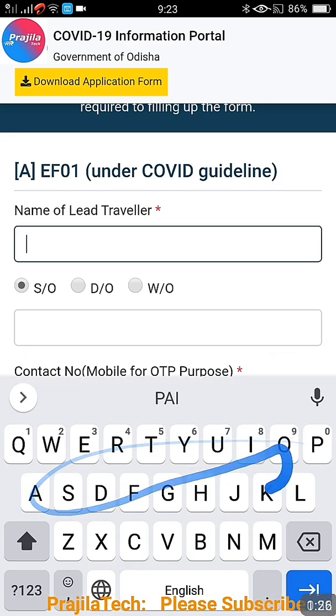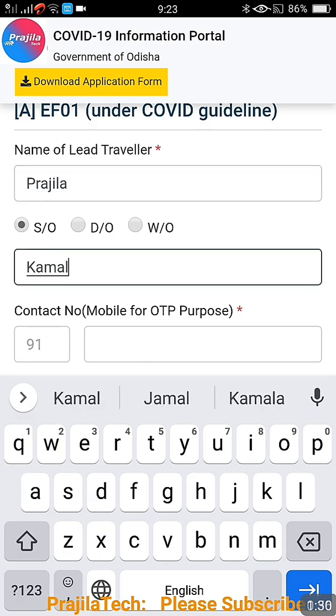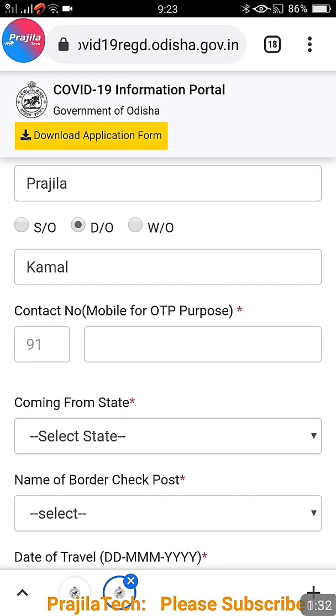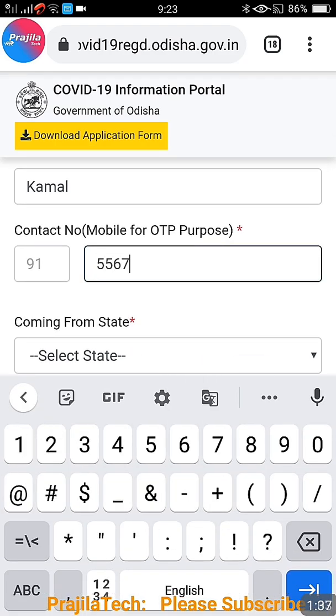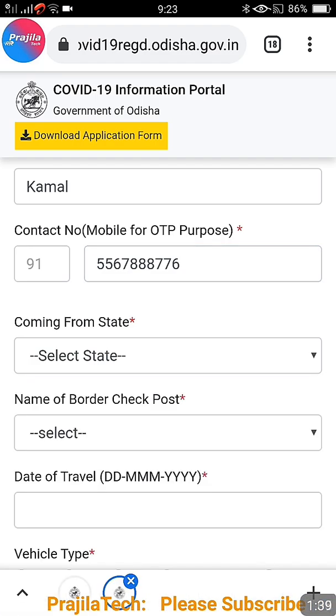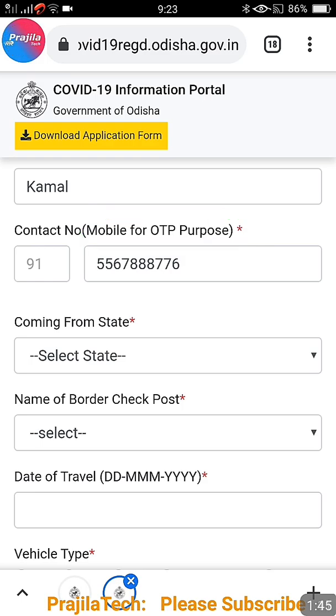Okay, so let us see what are the things we have to fill. First you have to fill the lead traveler, that means who is applying for the pass, the main person. Enter his or her name. Now parents name, son or daughter of, as per the ID card you are having. Now next one, you give your mobile number. Please remember friends, mobile for OTP purpose is clearly given. That means if you are giving some wrong number, you will not get OTP, so you can't proceed.